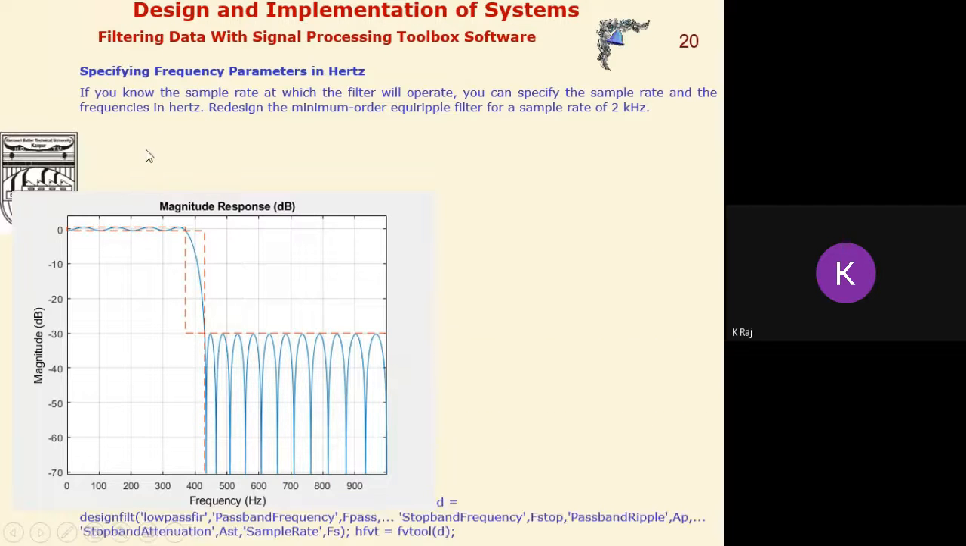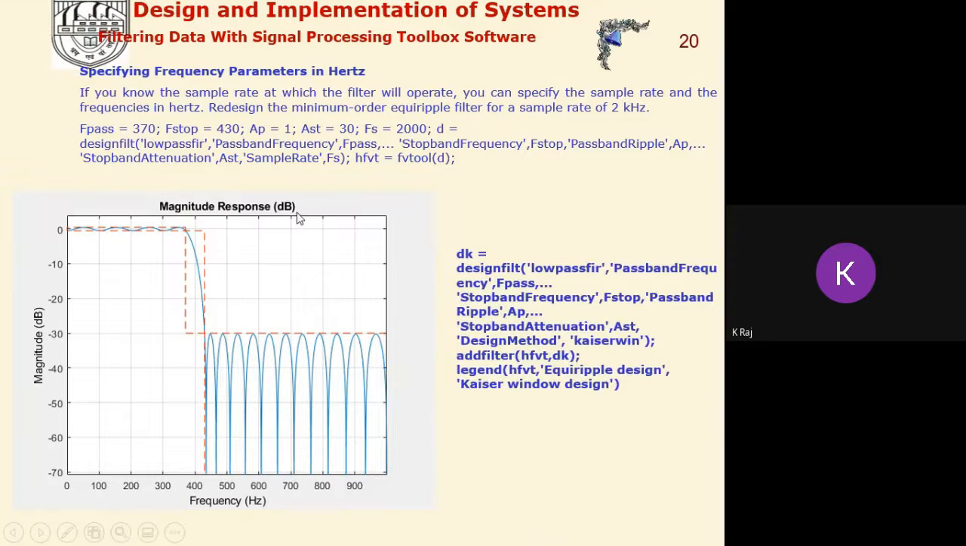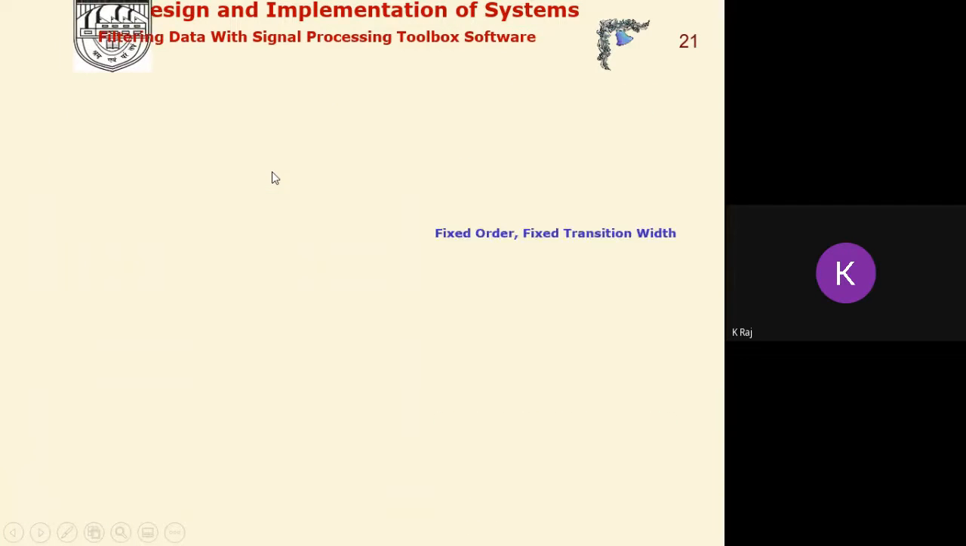Now, specifying the frequency parameters in hertz. Similarly, we can use the design filter command when we have described the frequencies in hertz. In a similar manner, we can design this one again using the frequencies in hertz.